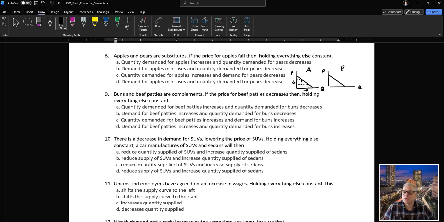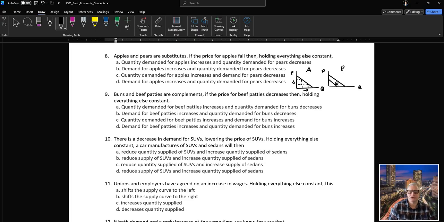So that means at any given price of pears there will be less demand for pears. So that's a shift to the left. So quantity demanded for apples increases, that's correct, and quantity demanded for pears decreases, that's wrong. The second part is wrong.